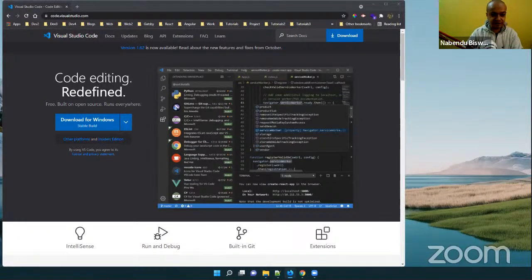Some people are asking me about this class, so I will tell. This Visual Studio Code, this thing you have to download. Visual Studio Code you have to download for Windows.